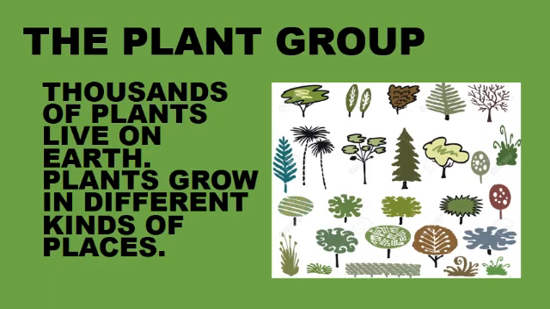Plants grow in different kinds of places. There are different types of plants on earth and they can grow in different places, not in the same places.